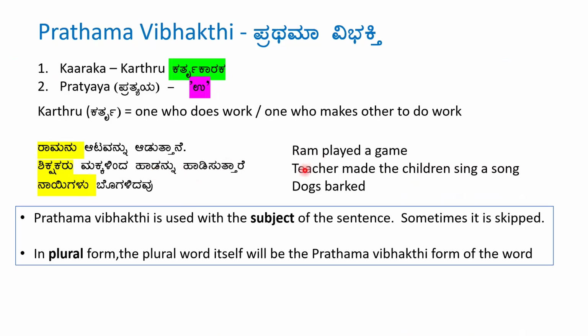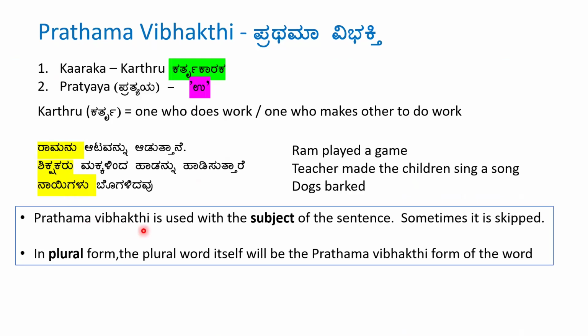Second one, Shikshakaru Makkalinda Hadannu Hadisuttare, which means the teacher made the children sing a song. So, who is the subject or who is the Kartru in this sentence? The teacher, Shikshaka. So with Shikshaka, we will use the Prathama Vibhakti. So Shikshakaru. U comes at the end of the word. Third one, Naigalu bogalidavu. So the dogs bark. In this sentence, Naigalu is the Kartru. Naigalu is the plural form of Nai, Bahuvachana form. So the Prathama Vibhakti remains the same as the Bahuvachana form.